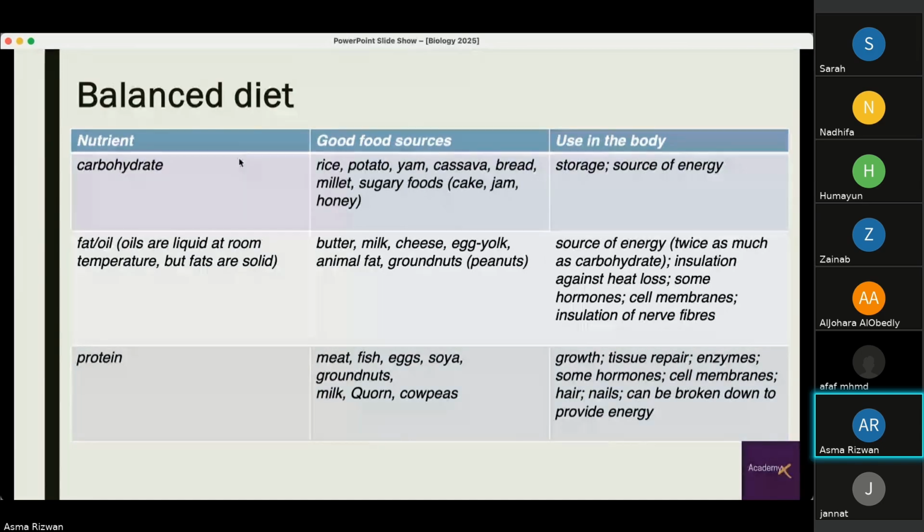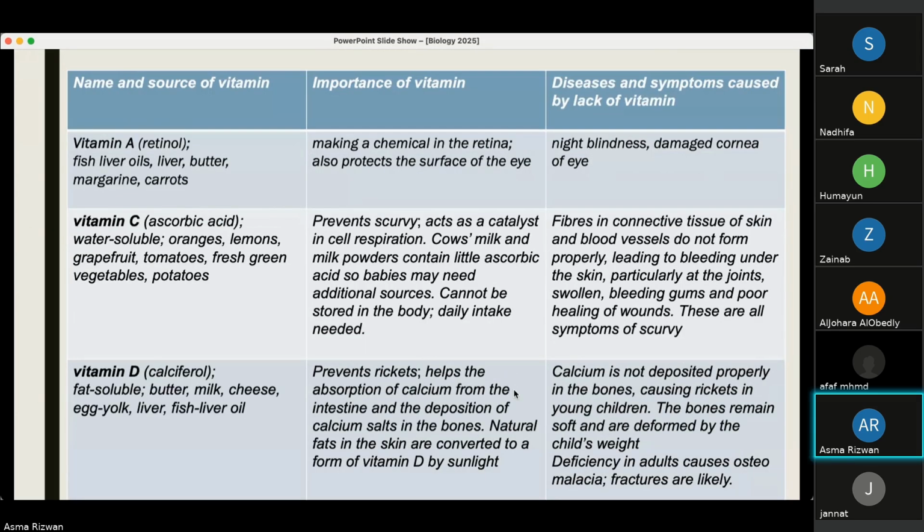The most important source of energy are the carbohydrates, which we get from potatoes, rice, etc. Then there's cheese and milk and butter, which provides us with the lipids, which is another source of energy, and provides insulation. And the cell membrane is also made up of lipids. And then we have proteins, which are important for growth and tissue repair. Enzymes are made up of proteins. Some hormones are made up of proteins. And this food group is provided by meat, fish, eggs, etc.